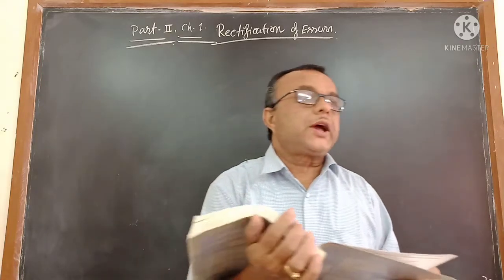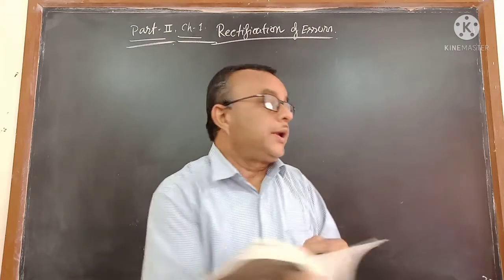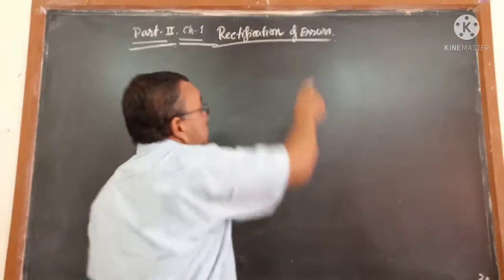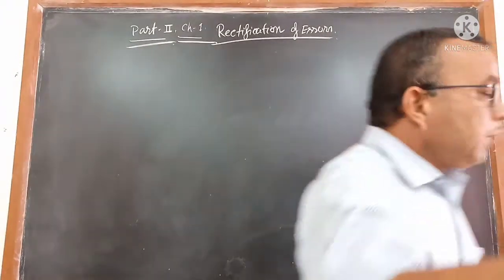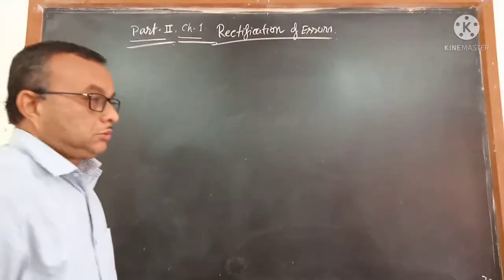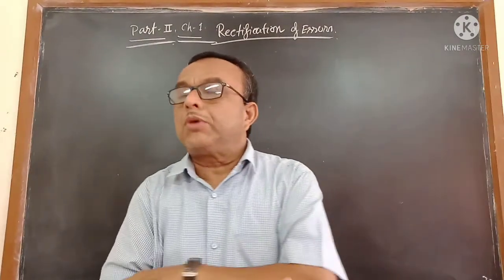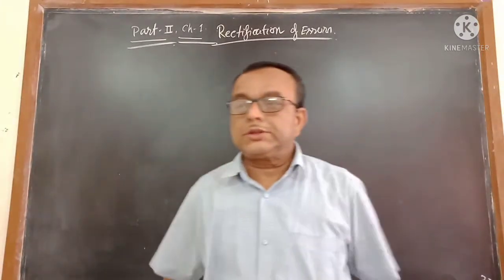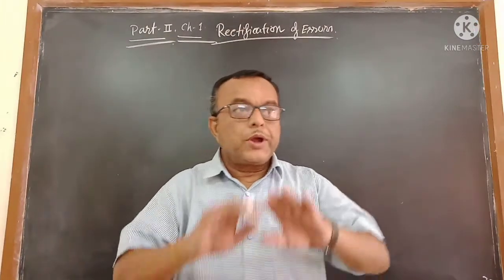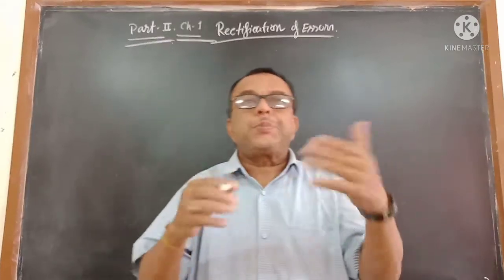So without wasting time, let us see what the first chapter is, which is called rectifications of errors. First of all, you have to understand the name itself, what it means. I have to tell you first the overall idea about this chapter, what you are going to learn from it. That is the most important. If you get the overall idea of what this chapter will speak about.